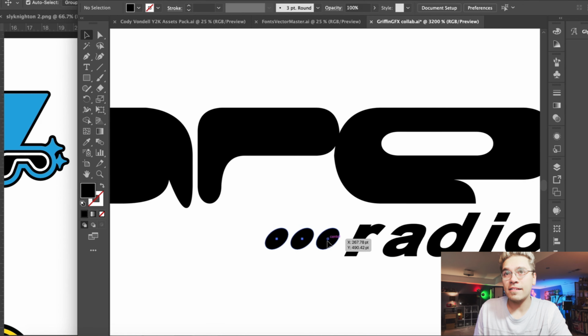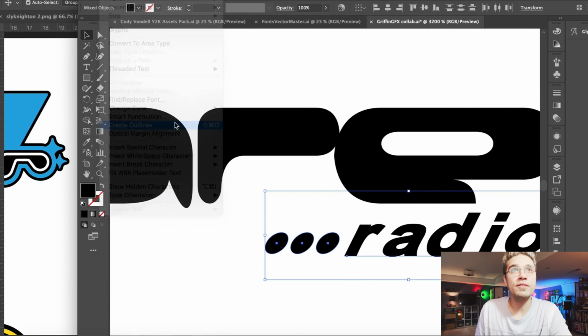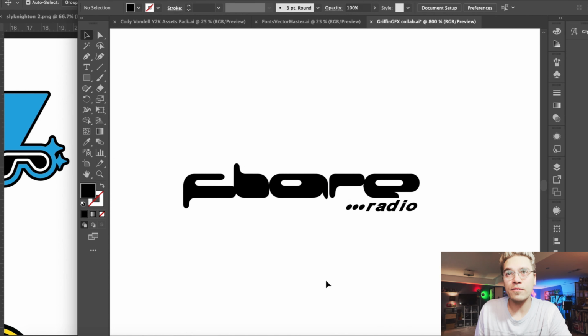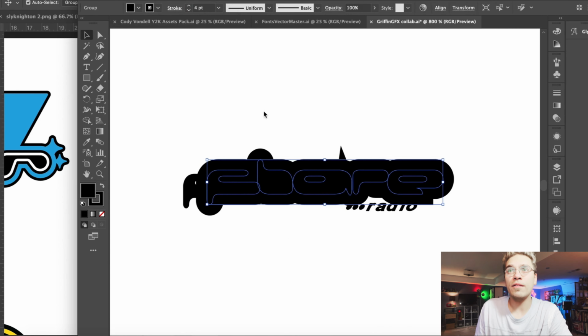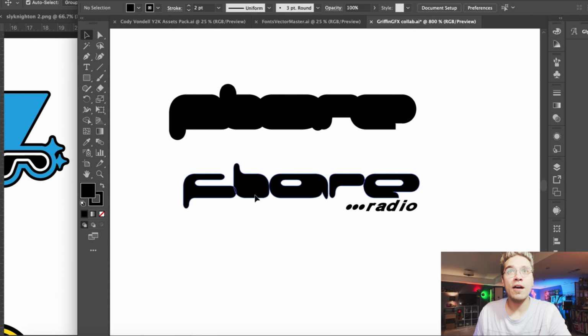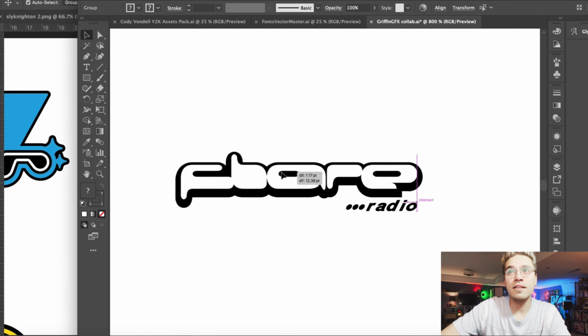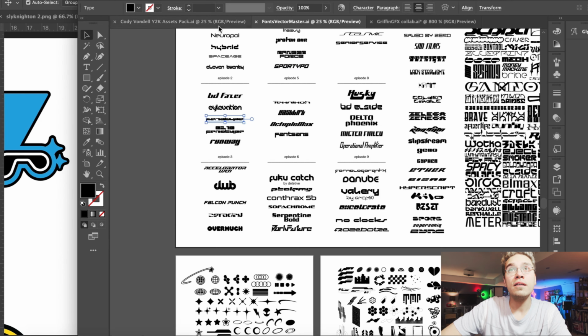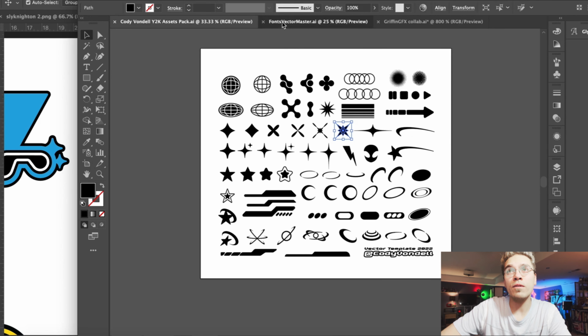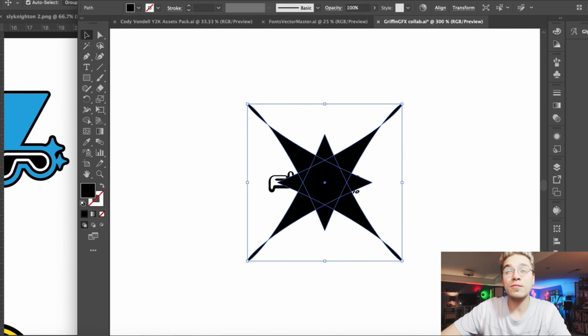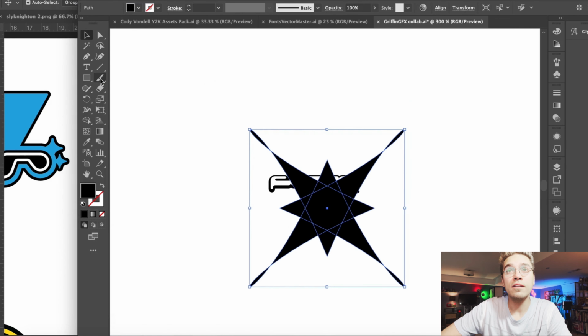Something like that. Make sure those are all centered and looking cool. Create outlines. I think that radio's fine to go ahead and create outlines out of. So let's go ahead and get our thick black outline on the flare text. I think that is looking cool. And they went with one of these kind of flare shapes that I included in the pack, so we're gonna use that one as well.